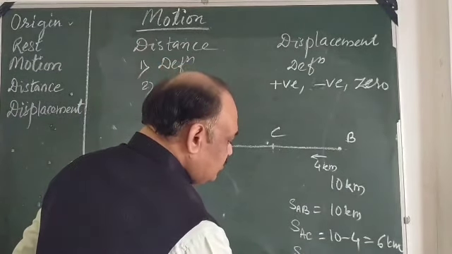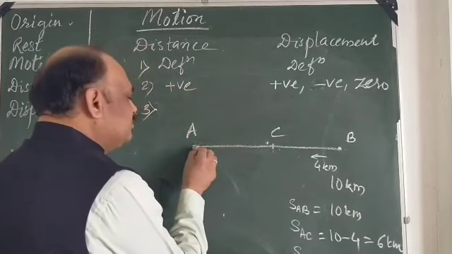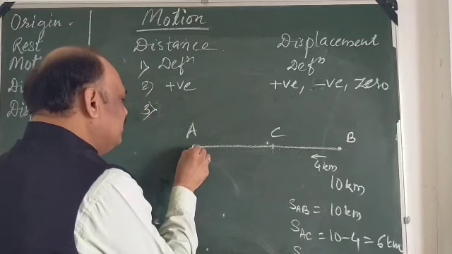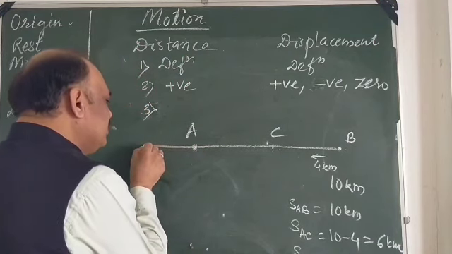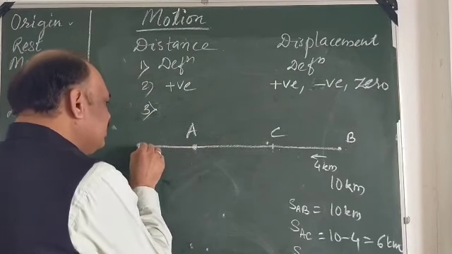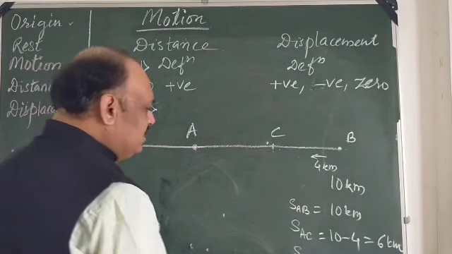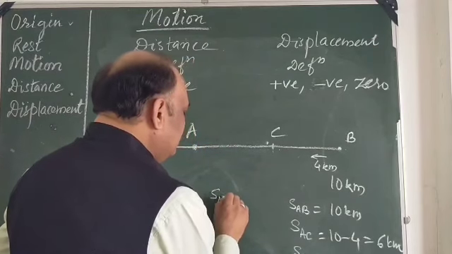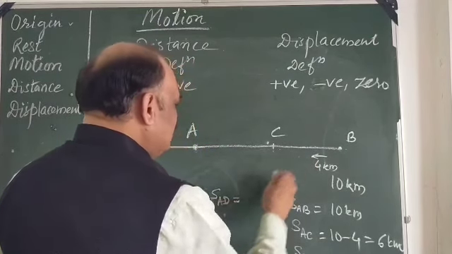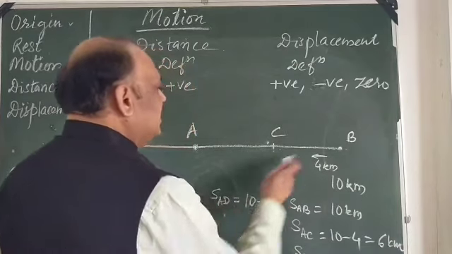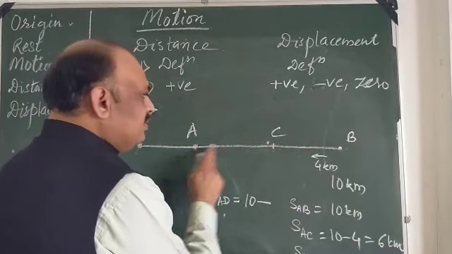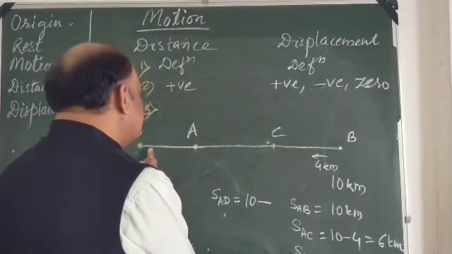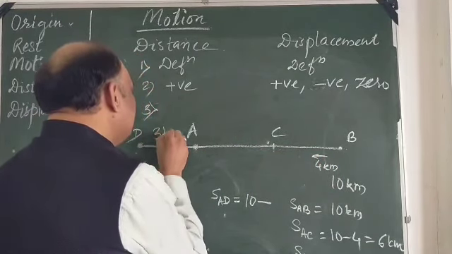Third, last point. Instead of coming over here, if I go along the same line to another position, suppose at D, then displacement AD will be equal to 10 minus, now this is 10, coming back when it started from B, the total distance covered till A is 10, and suppose it has gone some 3 kilometer on this side.